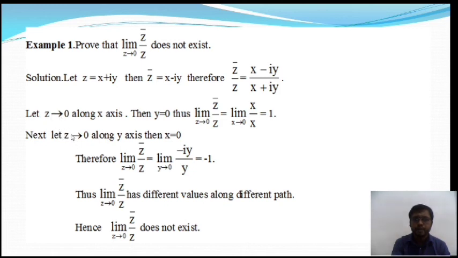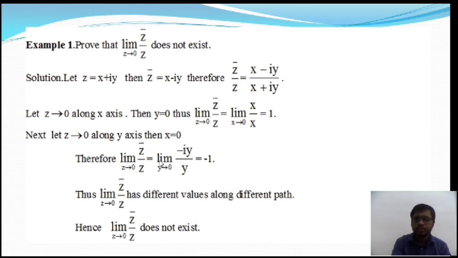Okay, according to that, this will give the value minus 1. So limit z tends to 0 of z bar by z will give minus 1. Look here, after cancelling y, we will get minus 1. Okay, so the first path is y is equal to 0, the second path is x is equal to 0. So for the different paths, we get different values: minus 1 for this one, and this one is plus 1.